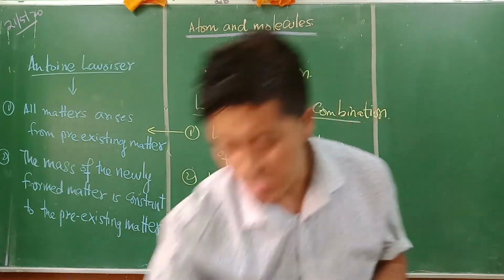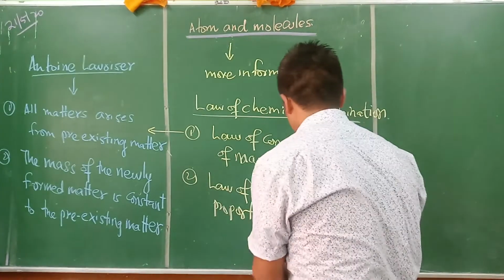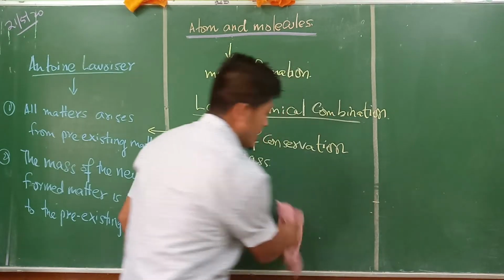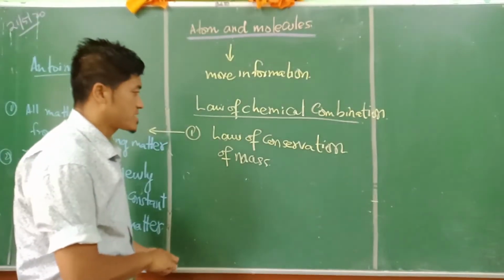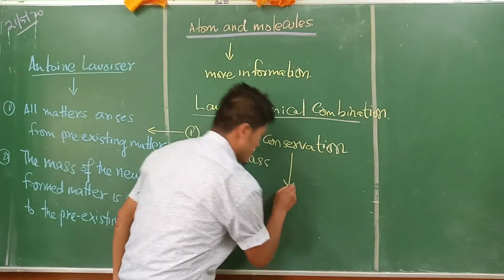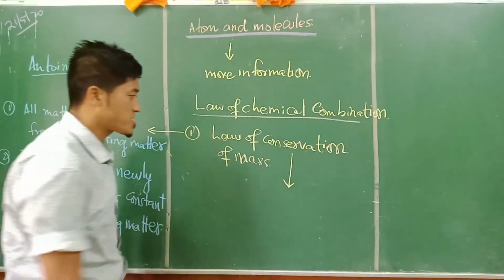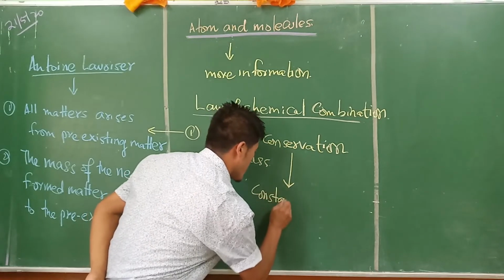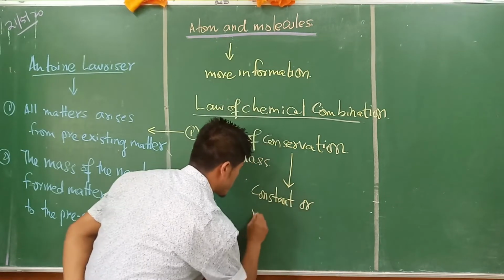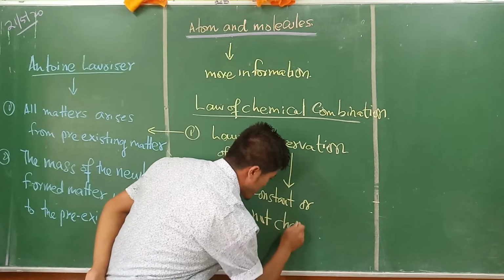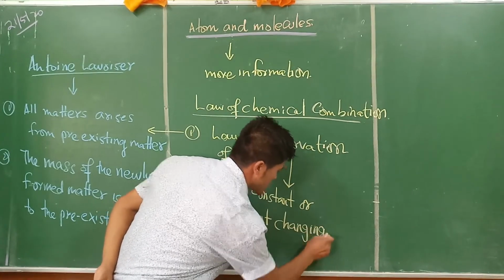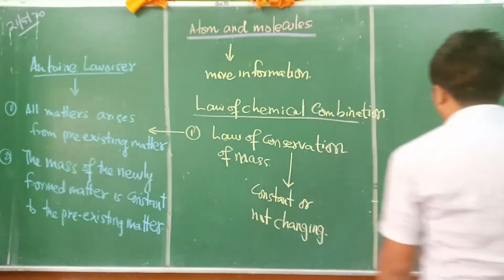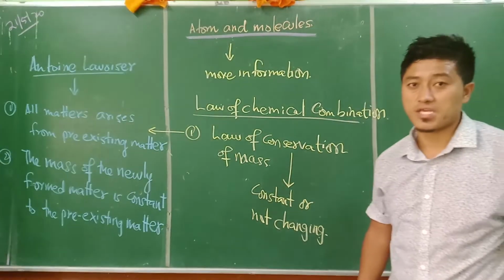So we will take an example for the law of conservation of mass. As I said in the previous class, the word conservation, in my own words, I use to mean constant or not changing. Constant or not changing. Clear? So now let us imagine I wanted to make one banana shake.